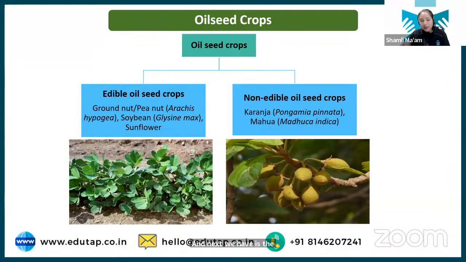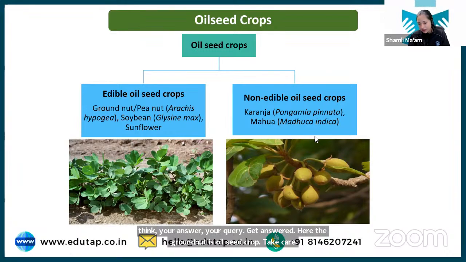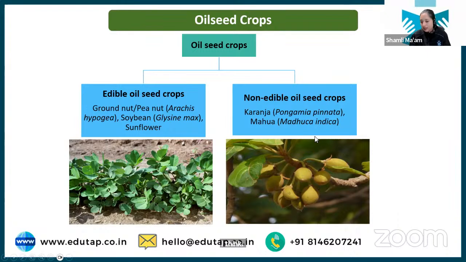Okay, Ayushi, I think your query gets answered here. Groundnut is an oilseed crop. ठीक है? It's not a legume. Okay, Vihar has asked, groundnut is an oilseed crop, not a legume crop. ठीक है? Thank you so much, Ayushi.